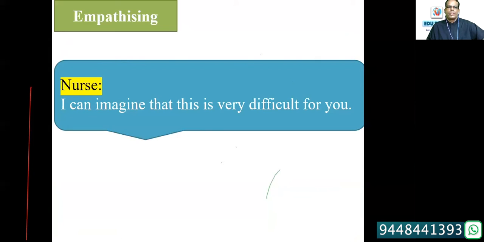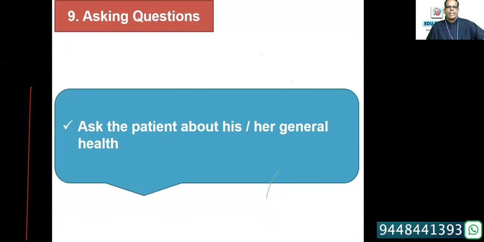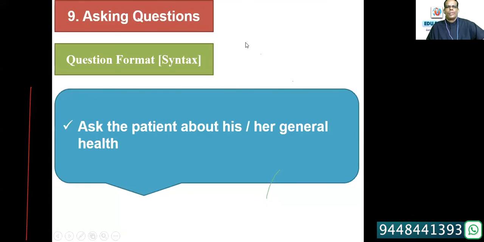Empathizing, again, one more expression: I can imagine that this is very difficult for you. That's also a statement where you empathize with the patient. Asking questions is the 9th skill. You should know the question format, syntax, and ask correct questions.